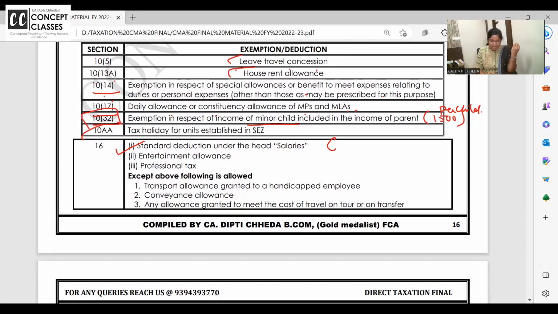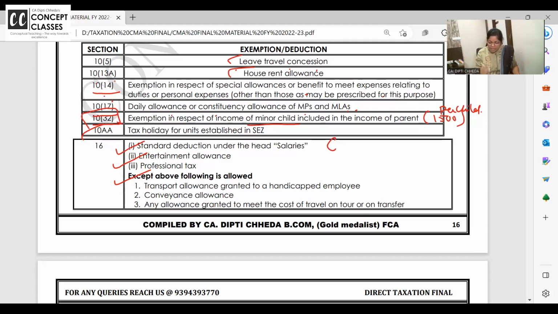Can you put it in the chat box? How much standard deduction is allowed in salaries? Anyone knows? Say. How much standard deduction is allowed? Whatever is your gross salary, you get only 3 deductions: standard deduction, entertainment allowance, and PT. So these deductions will not be allowed if you are going for new tax regime.